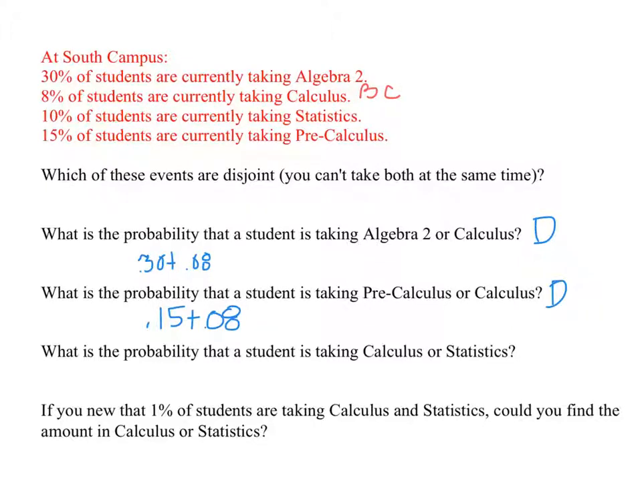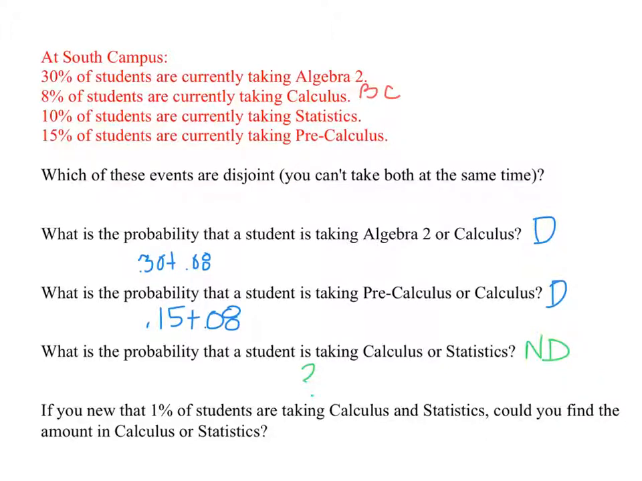Now, what's the probability a student is taking calculus or statistics? This example is not disjoint, so we don't know. We can't answer it because we don't know how many students are taking both.